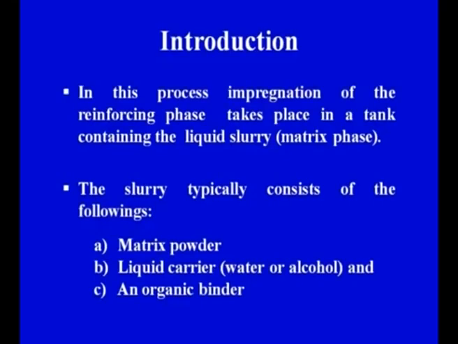Now let us see the fundamental aspects of the slurry impregnation technique for processing of ceramic matrix composites. On your screen we see the introduction of slurry impregnation. In this process, impregnation of the reinforcing phase takes place in a tank containing the liquid slurry. Two important words in this sentence are reinforcement and matrix. These two things we have to combine together to get a composite material.